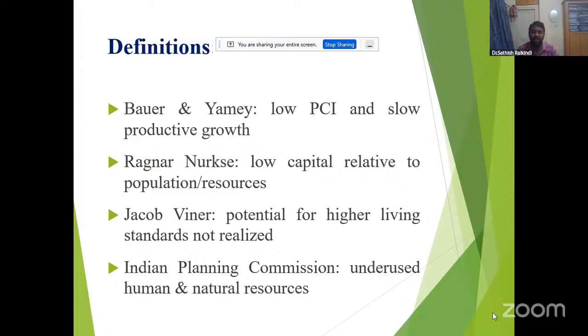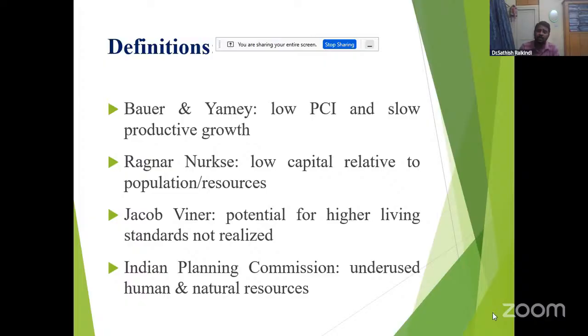What is the low capital here? More population is there. And Jacob Viner: potential for higher living standards not realized is there. So the potentiality of higher living standards is not being realized here. And also the Indian Planning Commission.